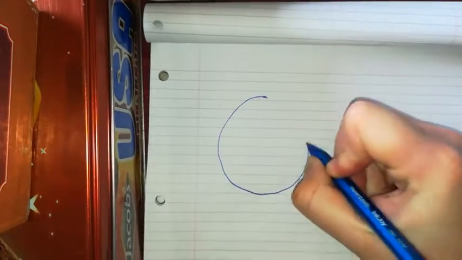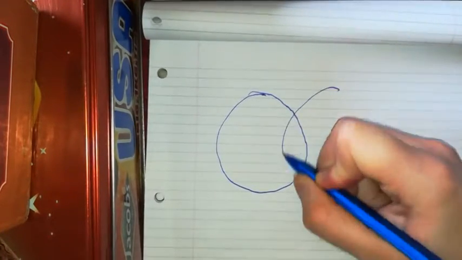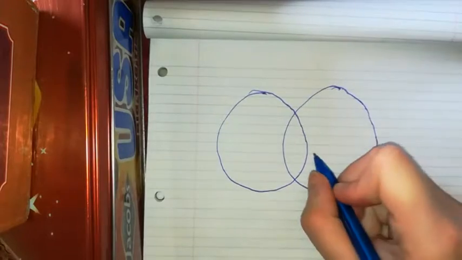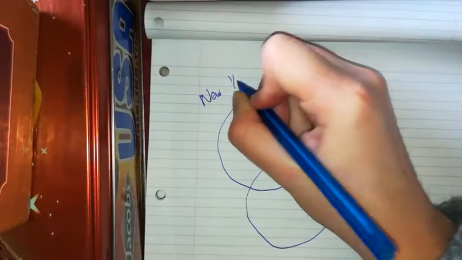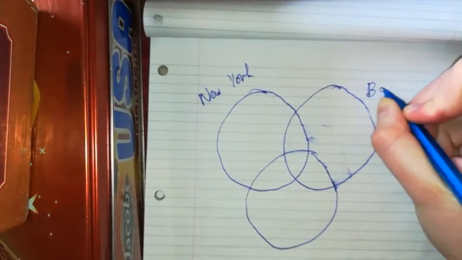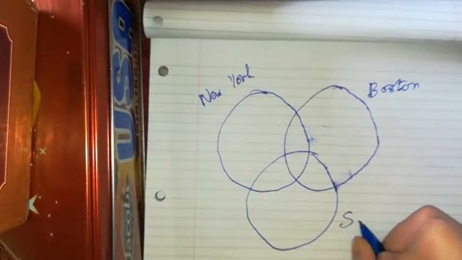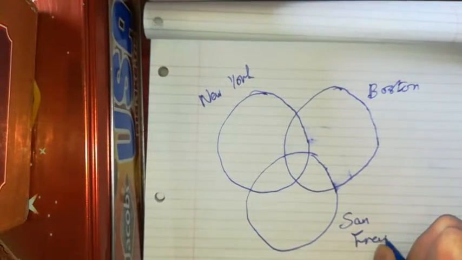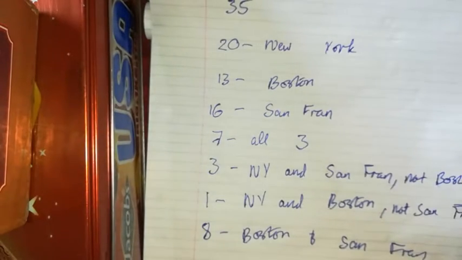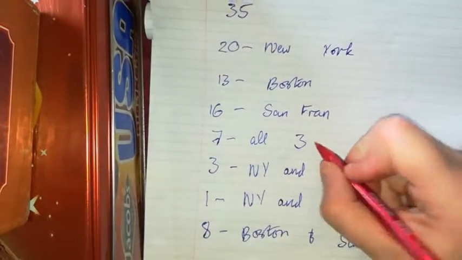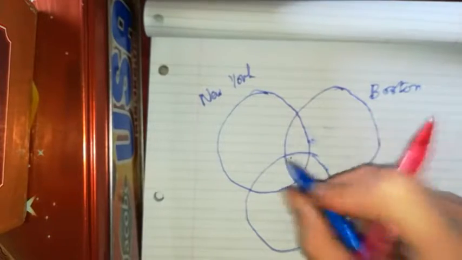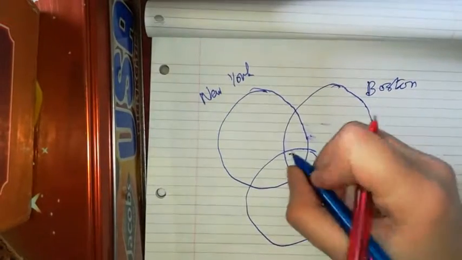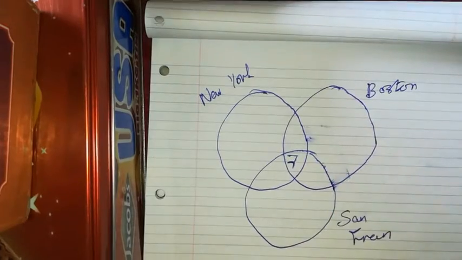So there's going to be 3 cities. I'm going to do one for New York, one for San Francisco, and then the other one will be for Boston. So New York, Boston, and San Francisco. So the first thing I might fill in is that 7 had been to all 3, so that is going to go right in the middle.